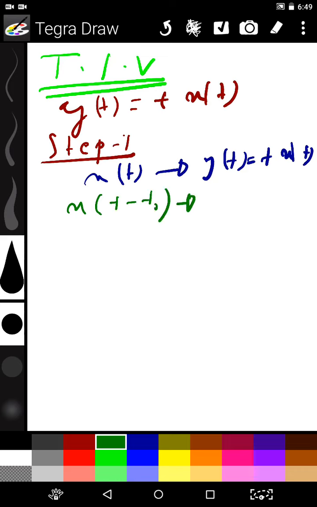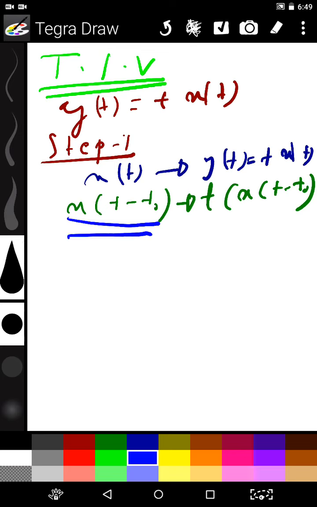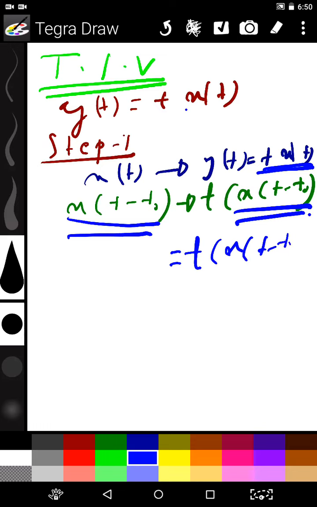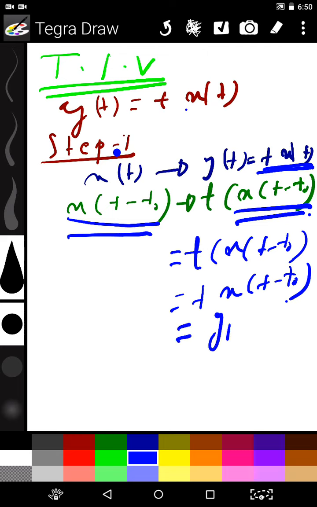We just place this input in the place of the input here, so after placing it we get t into x(t - t0). Whenever x(t - t0) is the input, let this output be y1(t).